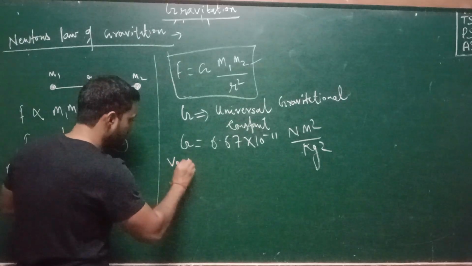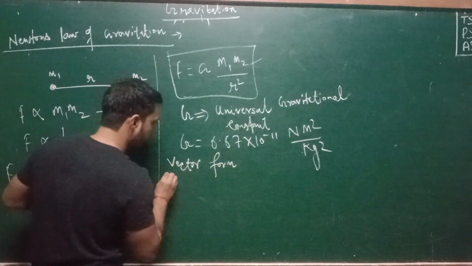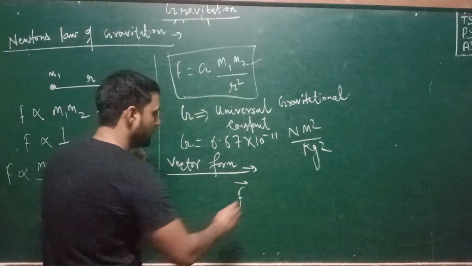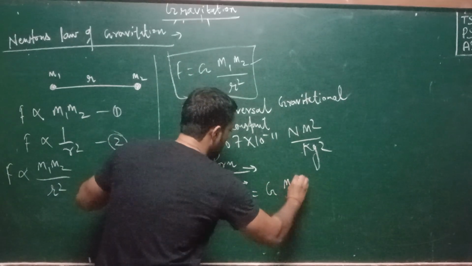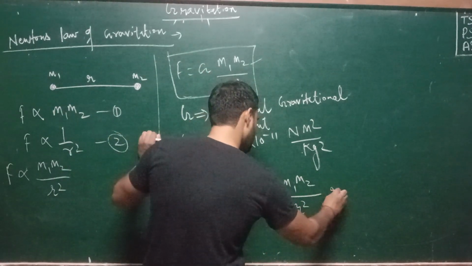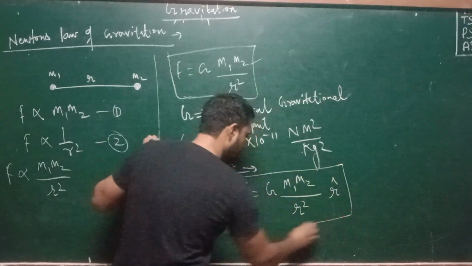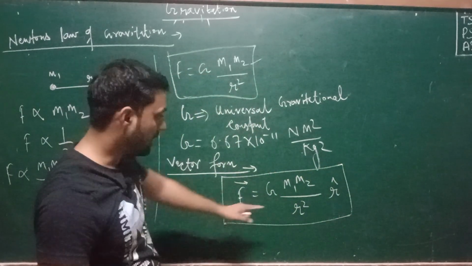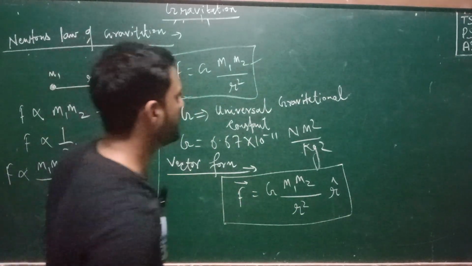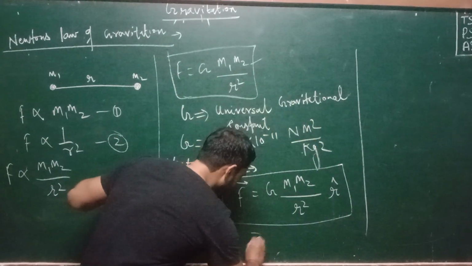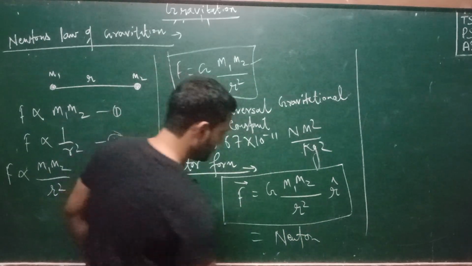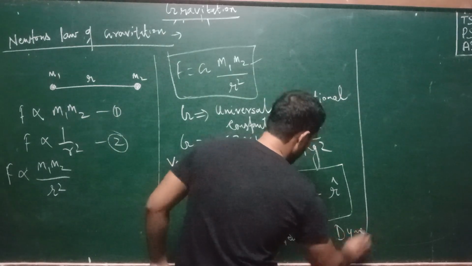The vector form of gravitational force can be written as vector F equals G m1 m2 divided by r square times r cap. What does r cap do? r cap is a unit vector. Its job is to give the direction of the gravitational force. This is the final equation. What will be its unit? The unit is clear, it will be newton, because this is a force, and in CGS it is dyne.